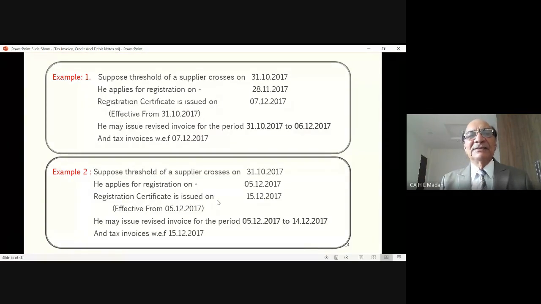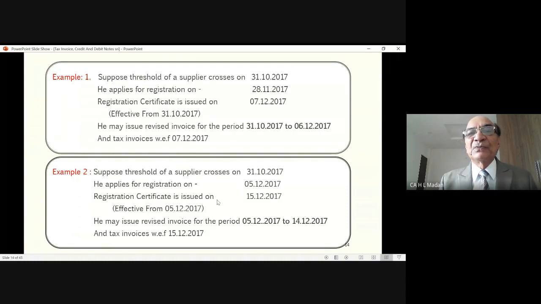Then he says that registration certificate is issued on 7th of December. Means although it should have been issued within 30 days, it may be possible some deficiency would have come and he might have replied to the deficiency, and then government has approved the registration on 7th of December 2017. Now, he can issue the revised invoices.